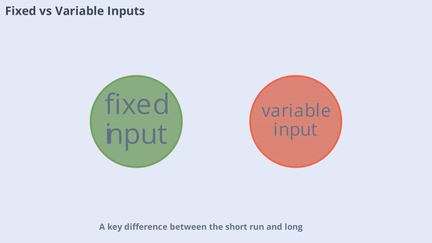A key difference between the short run and long run is the distinction between fixed and variable inputs. Fixed inputs, like buildings or machinery, can't be changed quickly. Variable inputs, such as labor or materials, can be adjusted more easily. In the short run, firms work within these constraints, while in the long run, they can change both types of inputs.